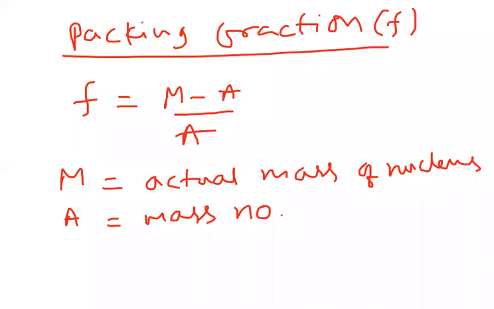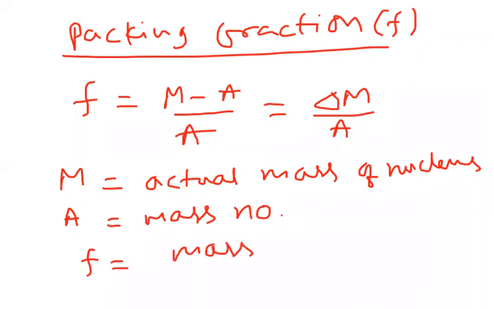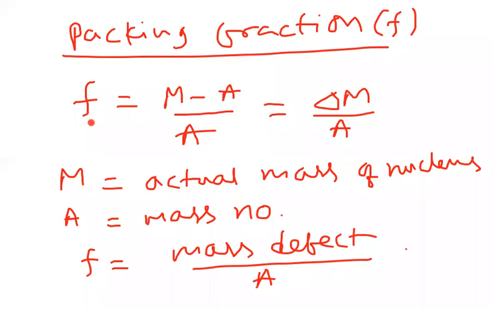We can also write this as mass defect by mass number. Packing fraction can have positive, negative as well as zero values. If the packing fraction value is positive, the tendency is towards instability.